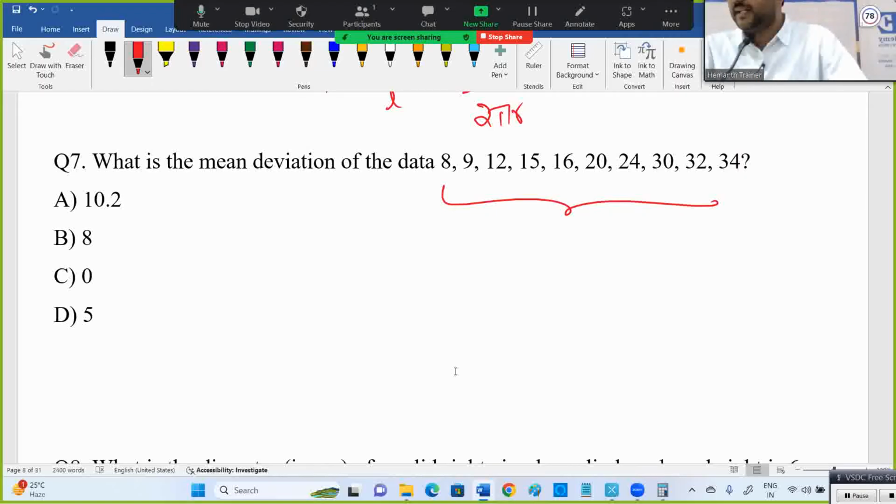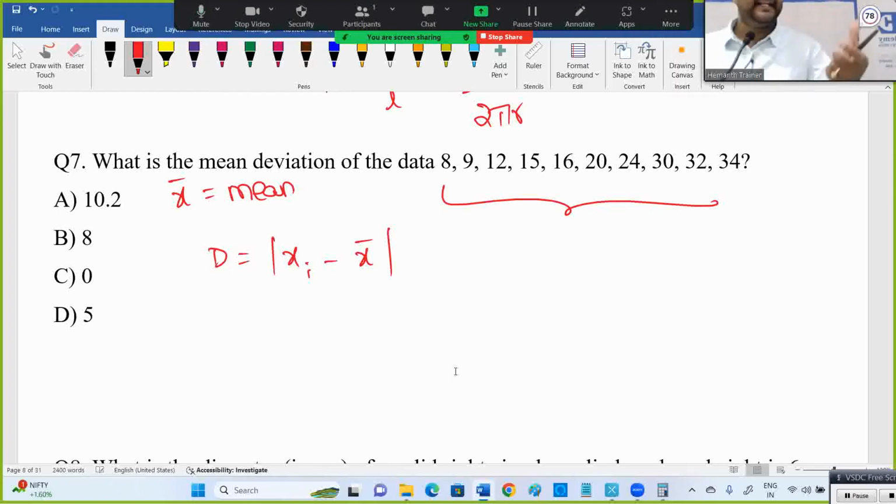Then how much is your value 8 different from that mean? That is deviation. Let's say x bar is the mean and xi are your values. Then deviation is nothing but the modulus of xi minus x bar. So you see how each value deviates from the mean, you get the deviations, and then you take the mean of those deviations. That's what the question asks. Calculator is allowed, no tension in that.